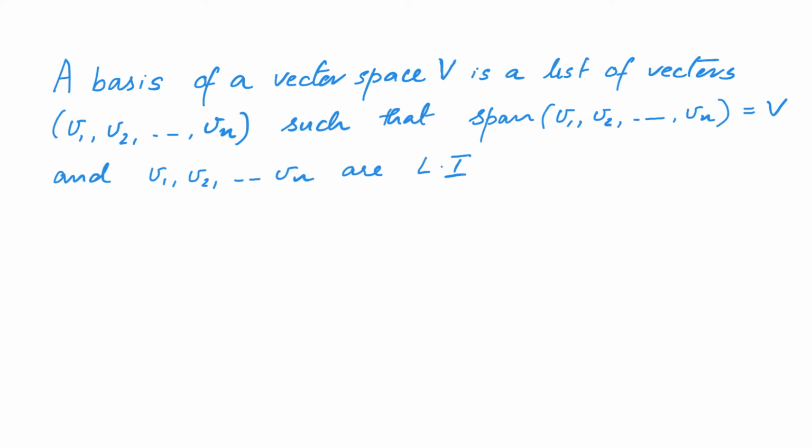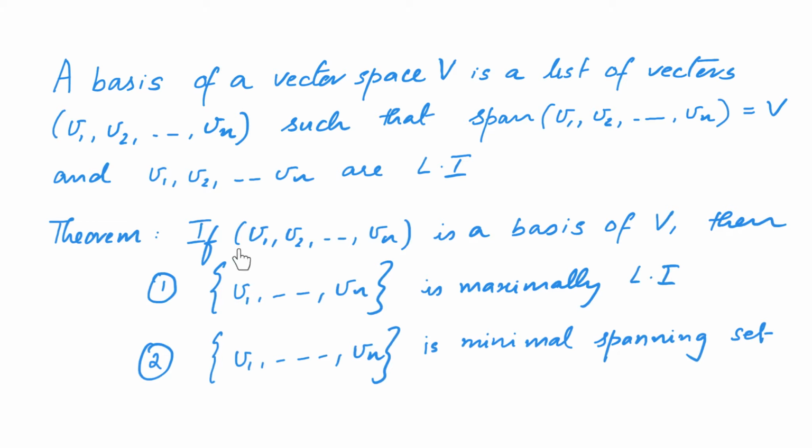has to be maximally linearly independent and has to be a minimal spanning set. Thus, if v1 to vn is a basis of V, then the set v1 to vn is maximally linearly independent and is a minimal spanning set.